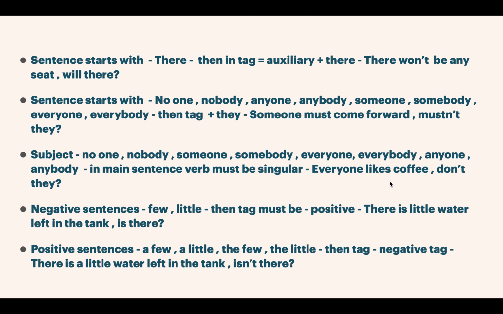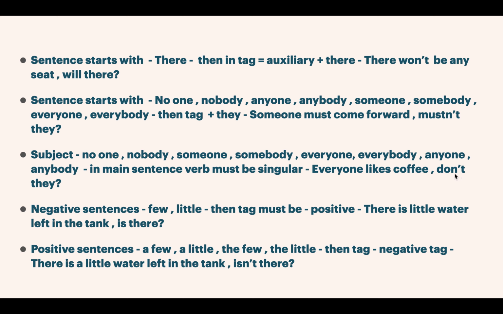Everyone likes. We know that everyone, someone, somebody, nobody, no one, everybody, anybody, etc., always take singular verbs. So in this main statement we have everyone likes coffee, and the subject verb agreement is fine.